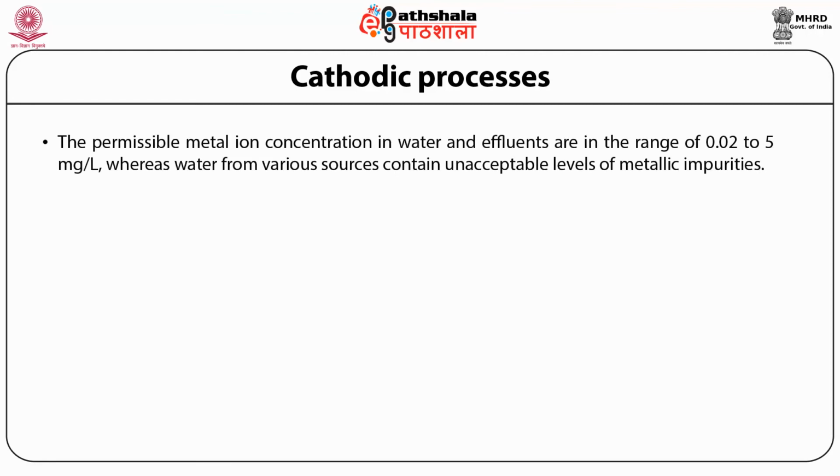The permissible metal ion concentration in water and effluent is in the range of 0.02 to 5 milligram per liter, whereas water from various sources contains unacceptable levels of metallic impurities.